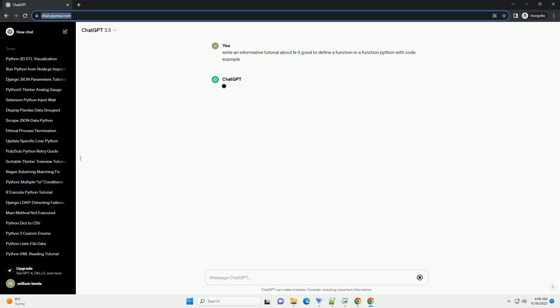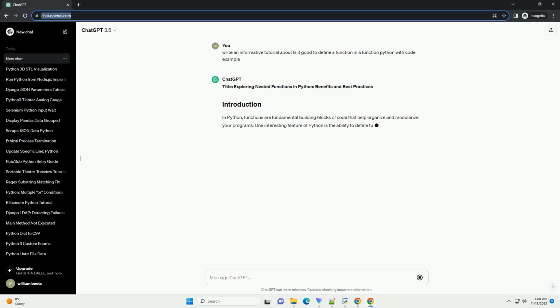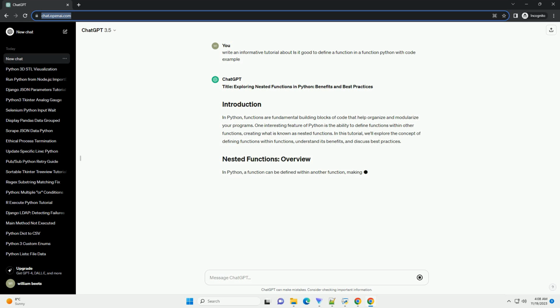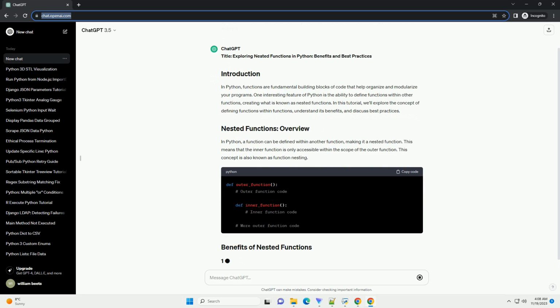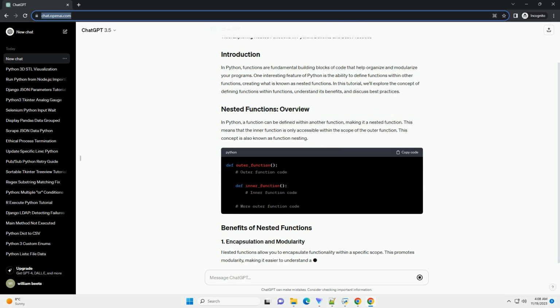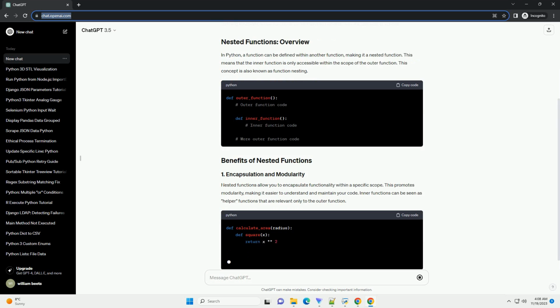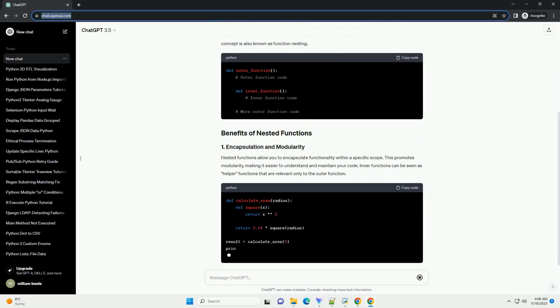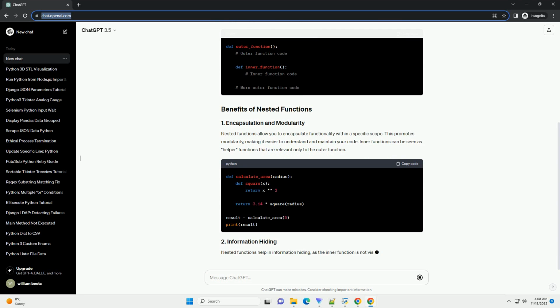Title: The Art of Nesting Functions in Python, a guide to defining functions within functions. Introduction. In Python, functions are powerful tools for organizing and structuring code. One intriguing feature of the language is the ability to define functions within other functions, a concept known as nested functions. This tutorial explores the advantages and use cases of defining functions within functions, providing code examples to illustrate the